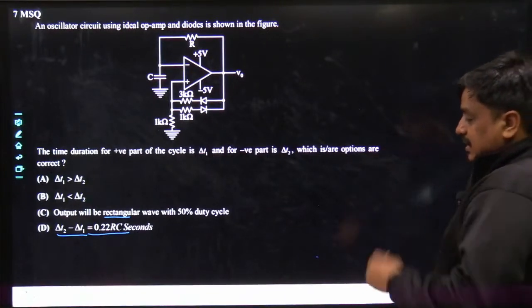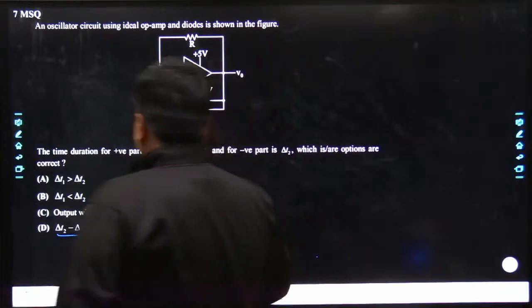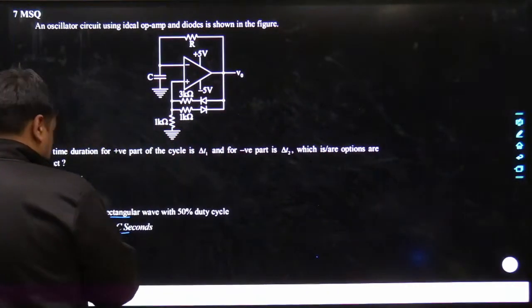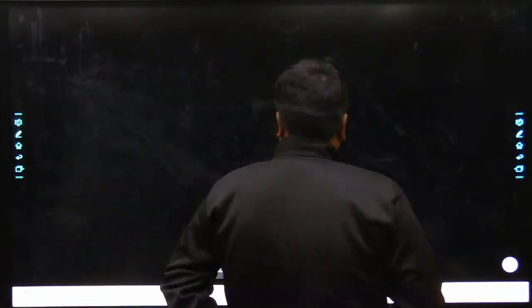Agreed. Anyways, let me copy this problem and bring it to the next working board.